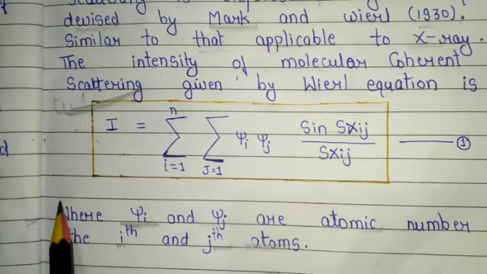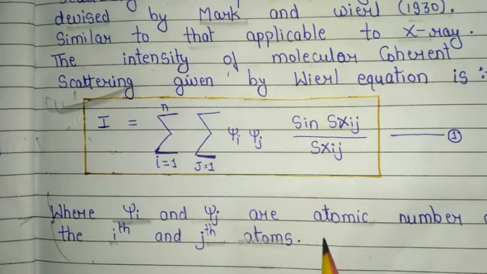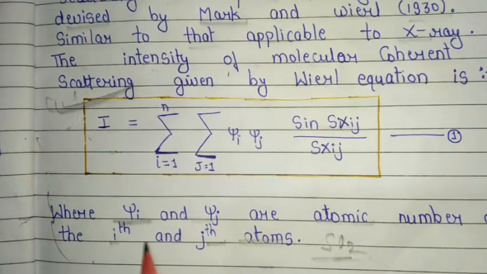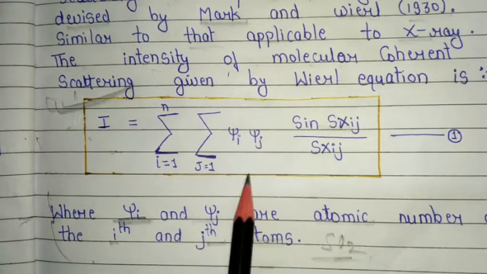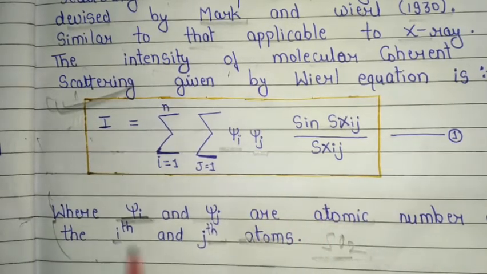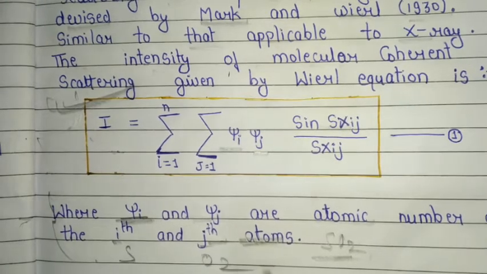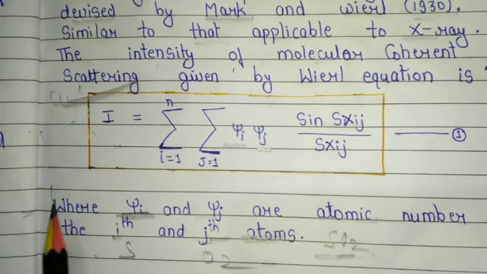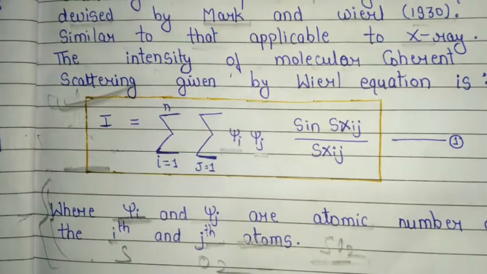What is important here is that we take the example of SO2 to better understand the concept of this viral equation. So psi i and psi j are the atomic numbers of the i and j atoms. The i atom is S and the j atom is O2 in the example of SO2. These are very important points and a very important equation of the viral equation.